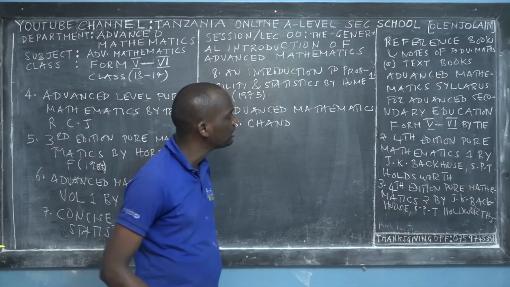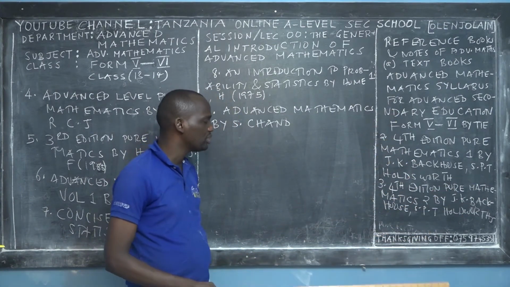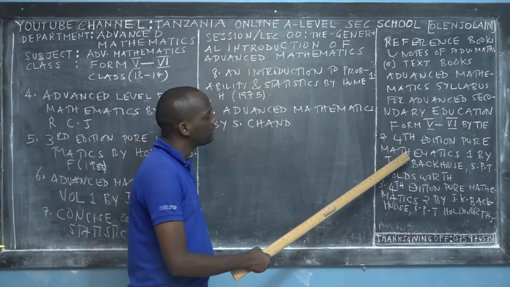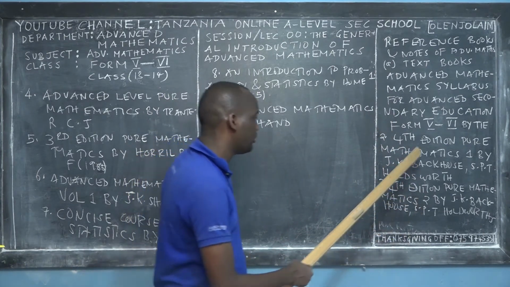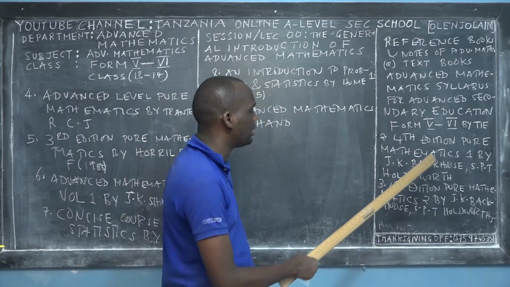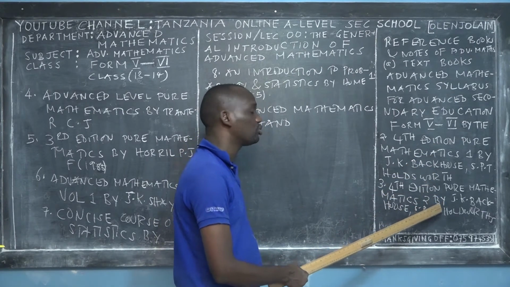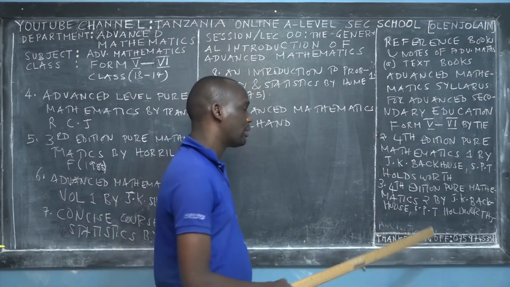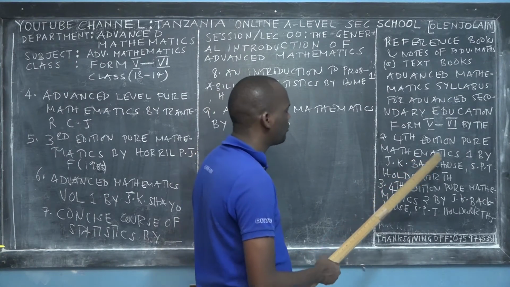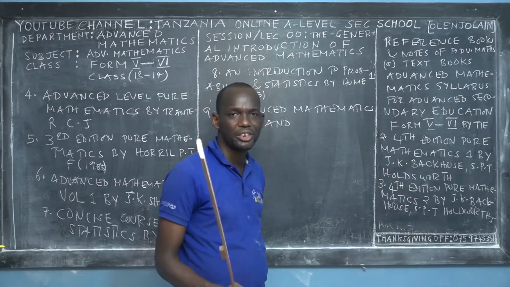It's good for hyperbolic functions, for vector problems, and for coordinate geometry 1. These books I use intensively, and I refer to them in many chapters. Pure 2 also is good for algebra, the algebra 2 that we call. This one is a little bit good for algebra 1. They are good in trigonometry.